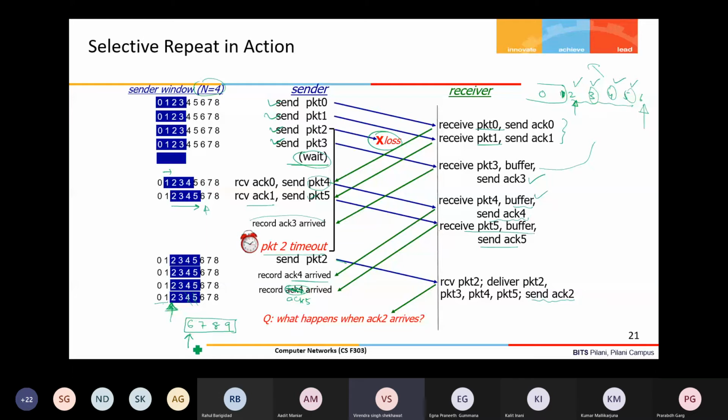So the next sequence number as well as the send base will both be here. Assuming the sender has not sent any packet after 5, my send base will point to the packet with sequence number 6, and the next sequence number will also point to sequence number 6. Correct? Any question?